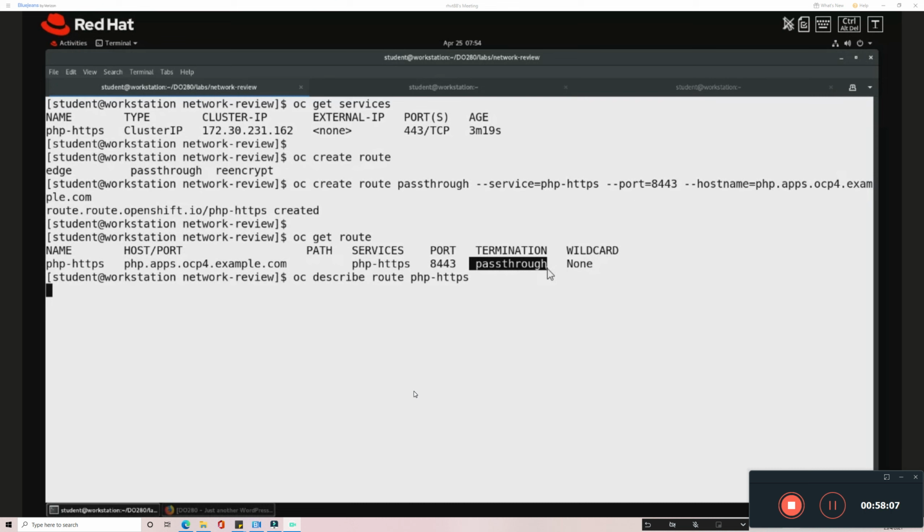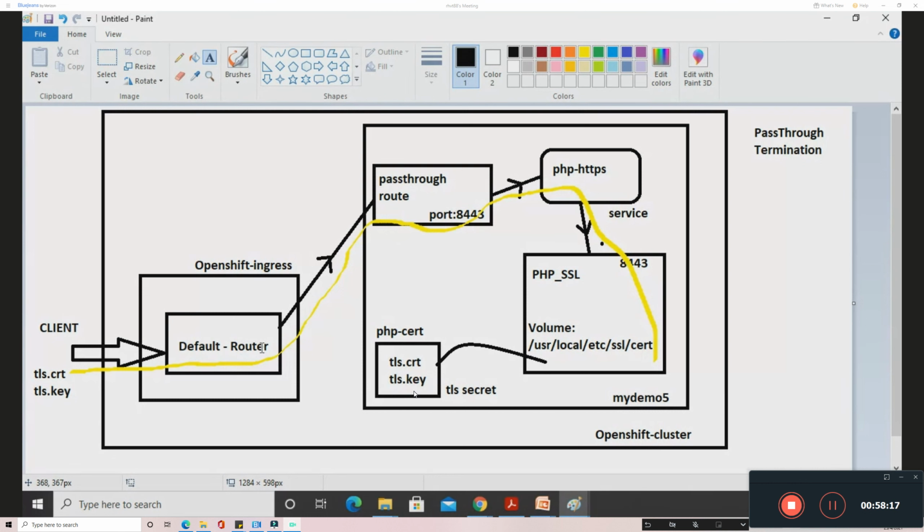HTTPS. And describe the route. You can see this URL which I have generated is exposed on the router default. So this is what the client reaches. There's an entry for this route over here. So the route is the local entity on my project. So this URL will have an entry on this router, so that the client is reaching the router. So it will redirect the request to the service, and service will redirect to the particular application.